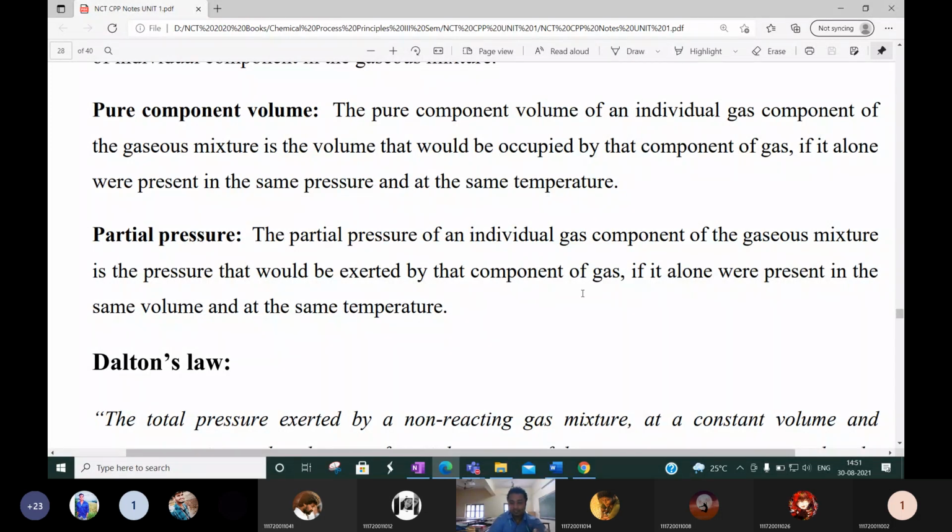It is a very lengthy definition, but don't worry, I am going to explain it.